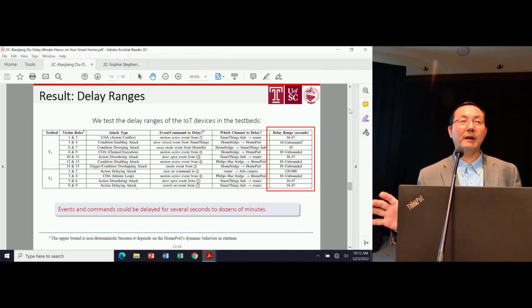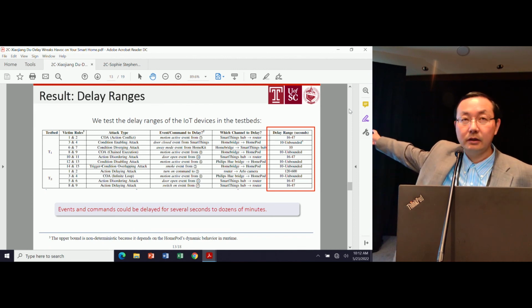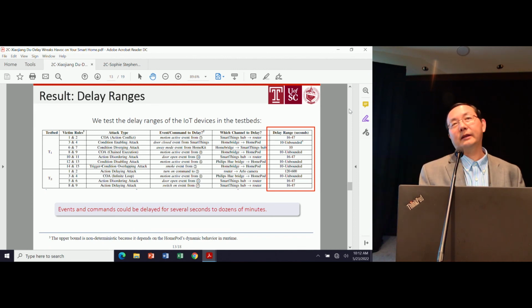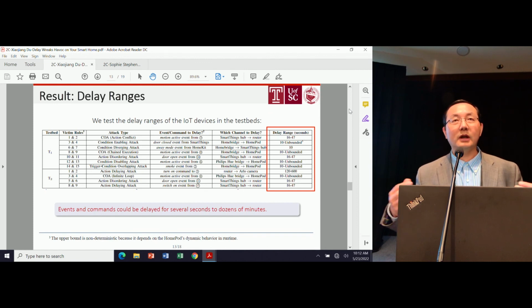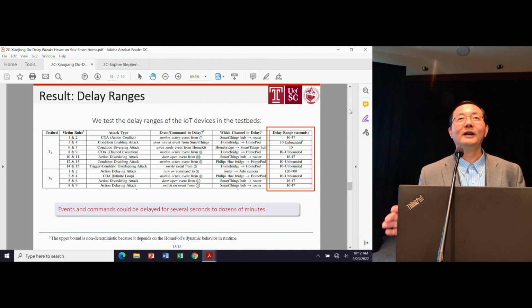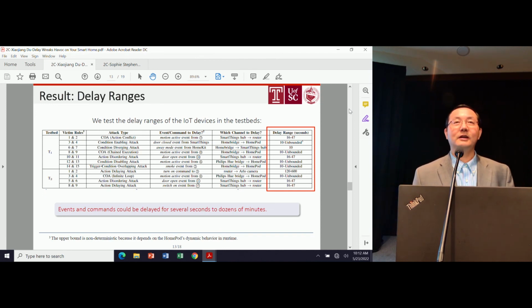We experimented on 50 popular IoT devices. Those are some of the ranges. The short one could be 10 seconds, the longer one could be 600 seconds. And as I mentioned, some of the Apple devices you can delay for at least 40 minutes or even longer. So it depends on the device, on their timeout mechanism, keep-alive session, and so on. Thank you.